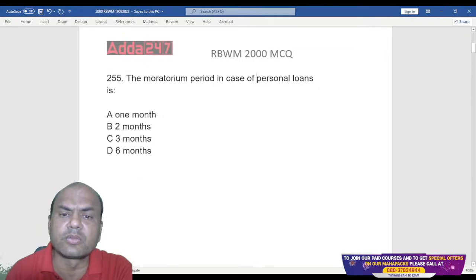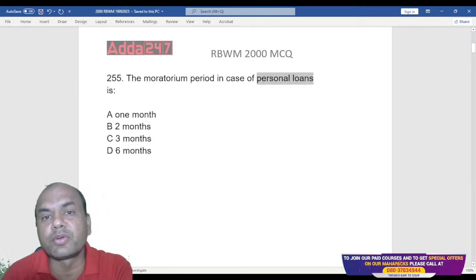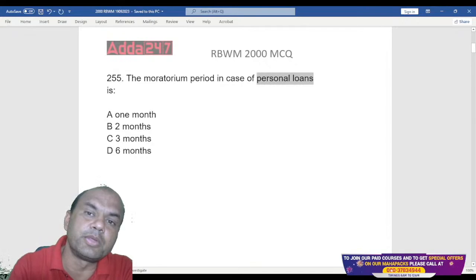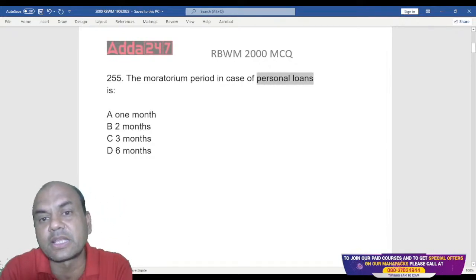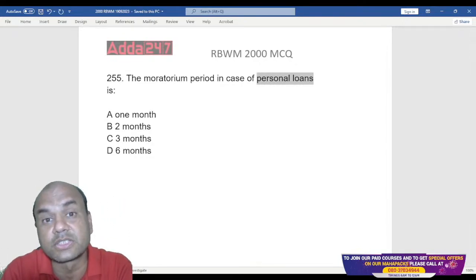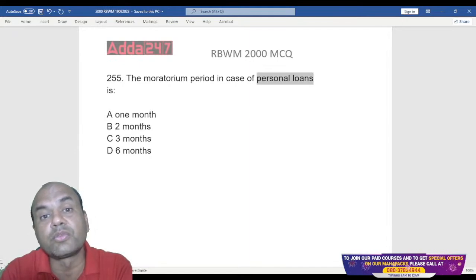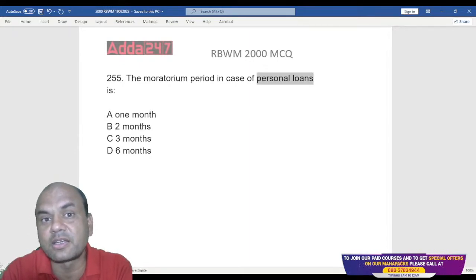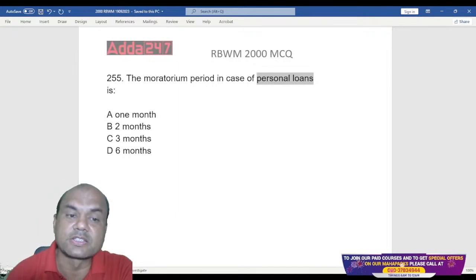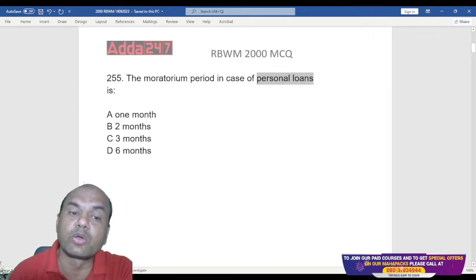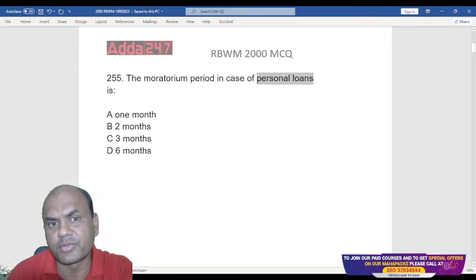Personal loan. How many of you have worked in loans? Just type yes in the comment section. Those who have worked in the loan section will understand that for PLs, we don't give any moratorium period. No moratorium period. Then where's the answer?